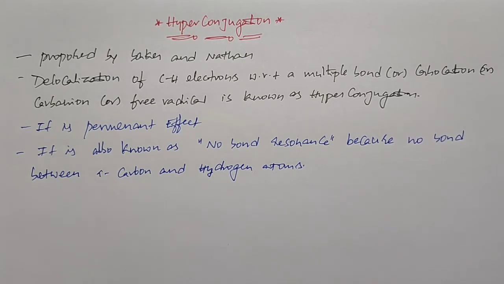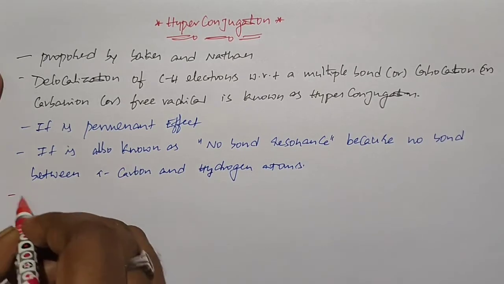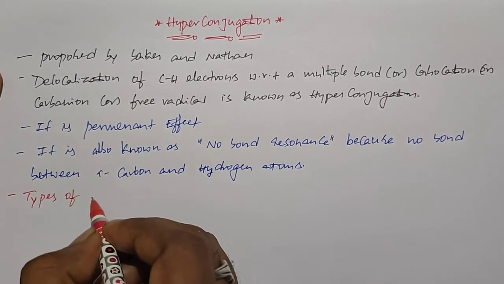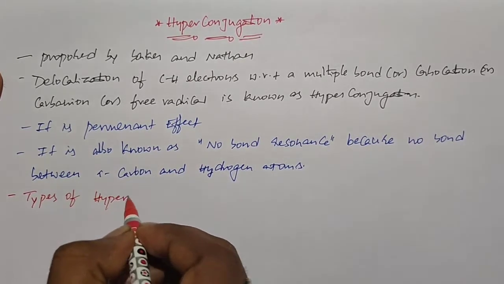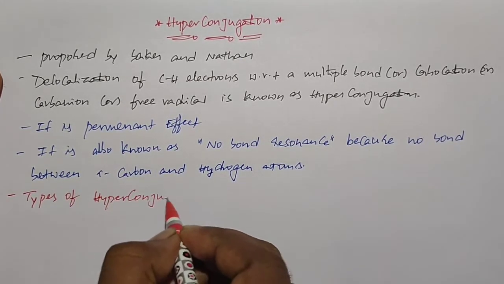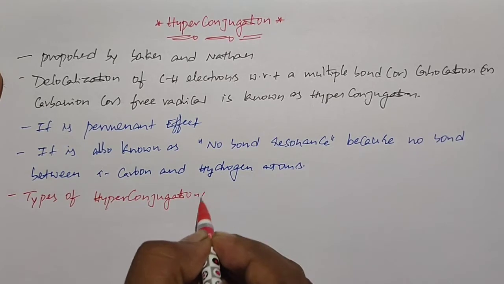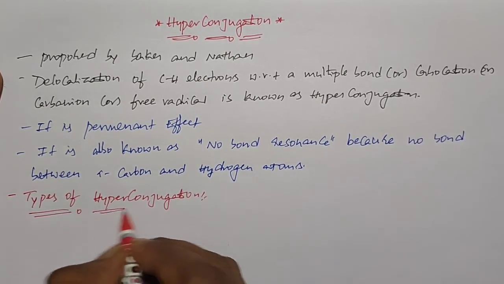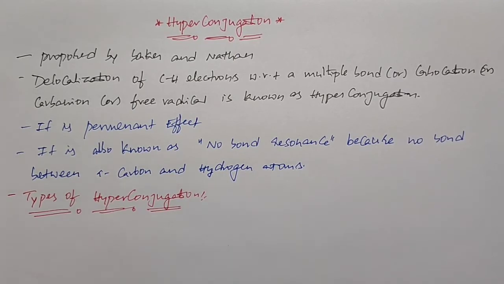Hyperconjugation can be possible in different ways, so now we are discussing the types of hyperconjugation, or possibilities of hyperconjugation. In the definition, we said delocalization of CH electrons with respect to a multiple bond or positive carbocation or carbanion or free radical, so we will discuss one by one.